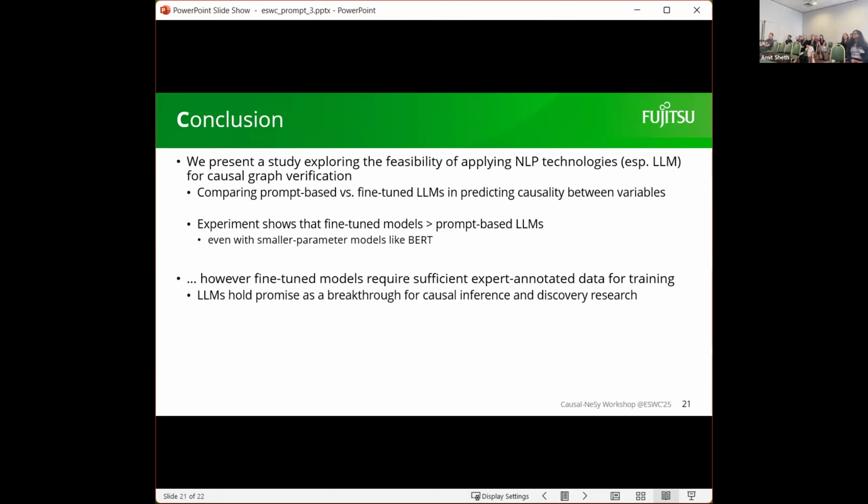So in this paper, we present a study that explored the feasibility of applying NLP technologies, this causal relation extraction, especially LLMs, for verifying the causal graph, helping humans basically. We compare the prompt-based and the fine-tuning, and in our result on this dataset, the fine-tuning models still perform better than prompt-based, even with smaller parameters like BERT. However, the fine-tuning model again needs expert annotated data, so it could be expensive and difficult. So in this case, LLM-based methods like prompting also hold promise for causal inference.